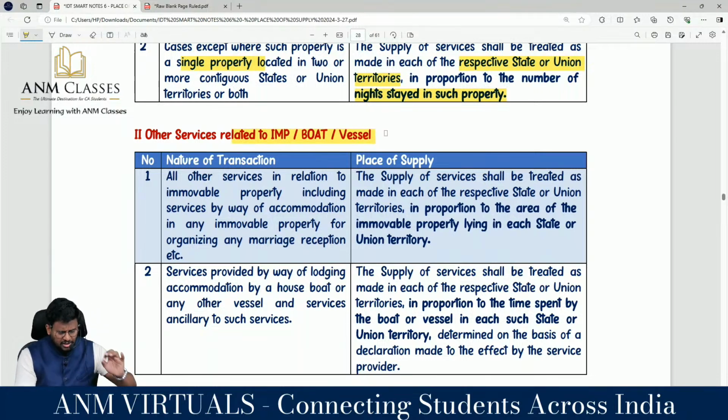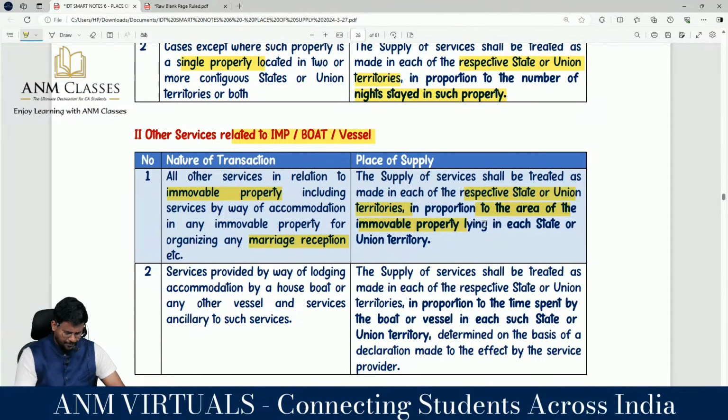Sir, all other service in relation to any property, immovable property, including service by way of accommodation in any property for organizing any reception, then the supply of service shall be treated as made in each of the respective state or union territory in proportion to the area of the property lying in each state or union territory.